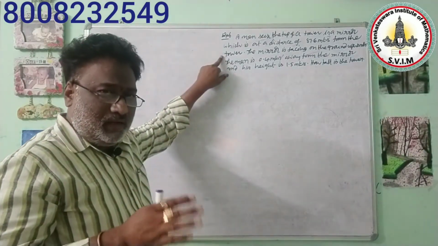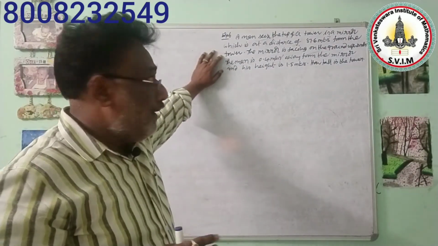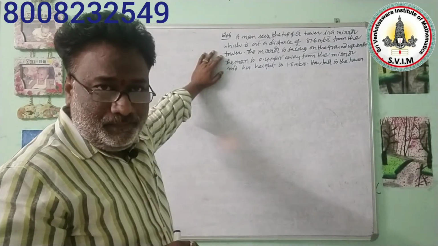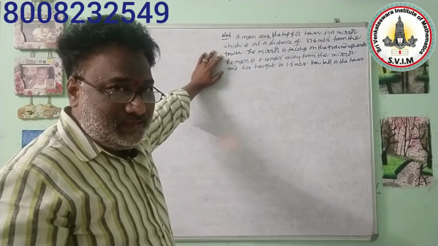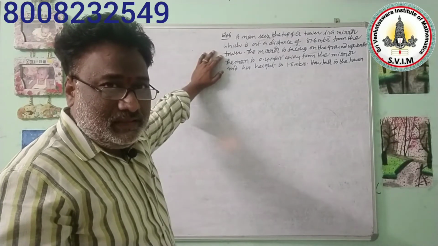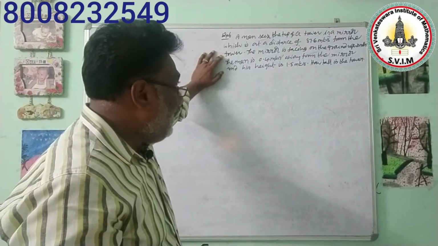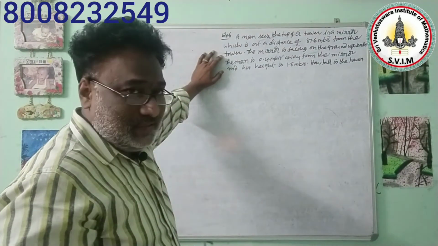So here one tower is there. That tower is seen by the person in the mirror, but that mirror is at a distance of 87.6 meters from the tower.